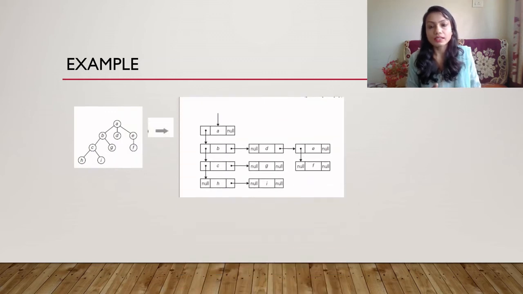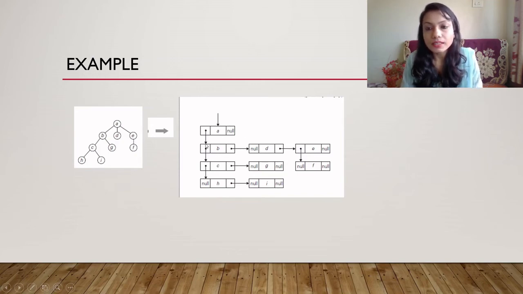If we have this tree, then it will be like this. A is the root. You write A, and it doesn't have anything as its next sibling, so it is null. If it had siblings, you would connect here. Next comes B. B is the first child of A, so it will be connected here, at the left pointer. Next, which are the other children of A? D and E. They will not come here, they will be connected through the first child.